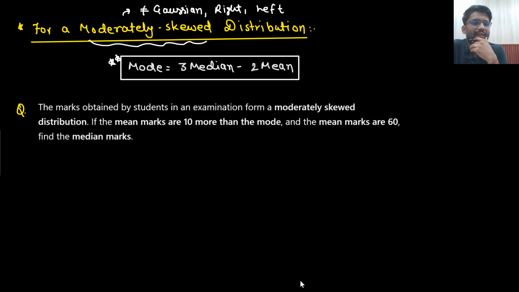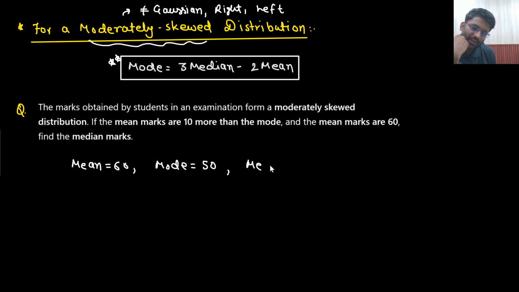How do we remember the trick? The median, mean: 3 median minus 2 mean equals mode. These kinds of questions are asked, although not this exact question. Mean is given, that is 60. Mean is 10 more than the mode, that means mode is 50. What you are supposed to find out is the median.